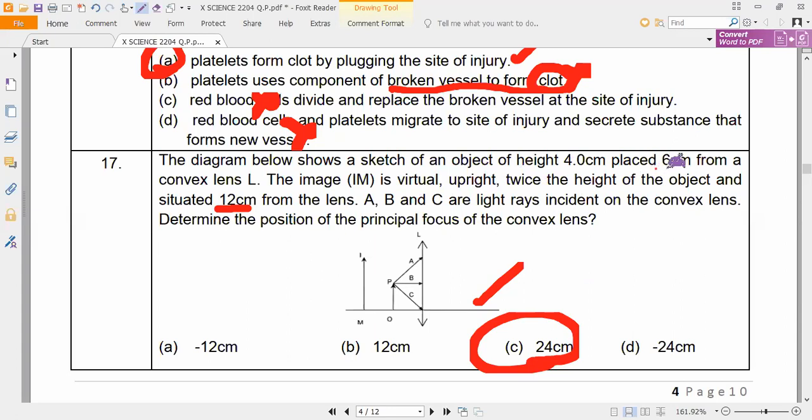As we know, here you can check it. An object is placed 6 centimeters from a convex lens. Now, the image is located 12 centimeters away. So, -6 and -12. Yes or no, guys? Both are on the same axis. Yes or no?